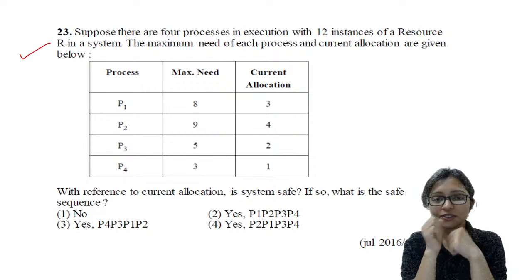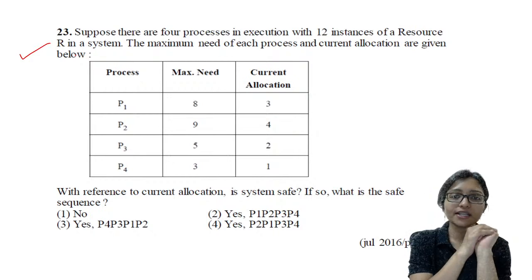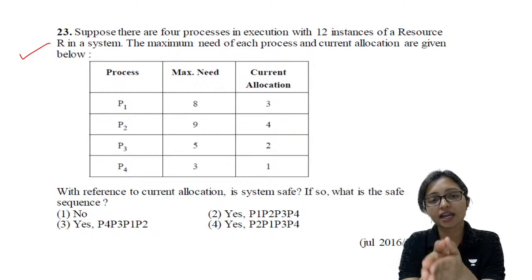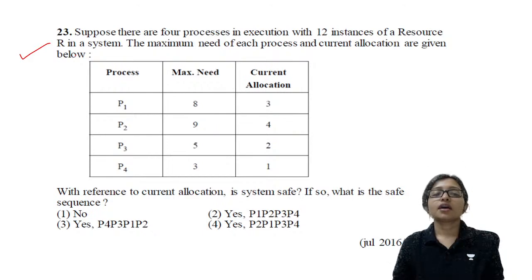Do this one. Which one is the safe state? The maximum need and current allocation are given. Now according to the current allocation, is it safe?